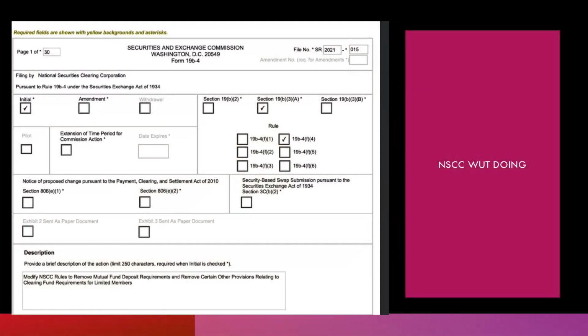It was filed today. Modify NSCC rules to remove mutual fund deposit requirements and remove certain other provisions relating to clearing fund requirements for limited members. NSCC, what are you doing?